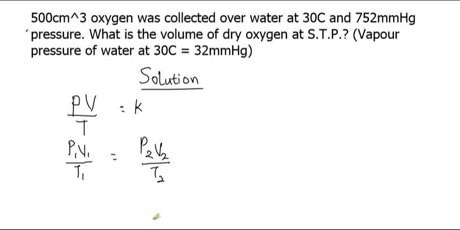If the gas is being collected over water, there will always be a partial amount of water present in the pressure of the gas itself. It could be oxygen, it could be chlorine, regardless of whatever gas it is. But the moment it is being collected over water, there is always a partial amount of water vapor present in the gas, and that's what leads us to the formula we'll be using, which is P total, that is the total pressure of the gas, is equal to the actual pressure of the gas plus that of the water vapor present in it.